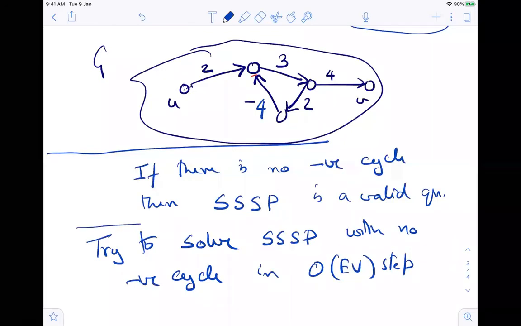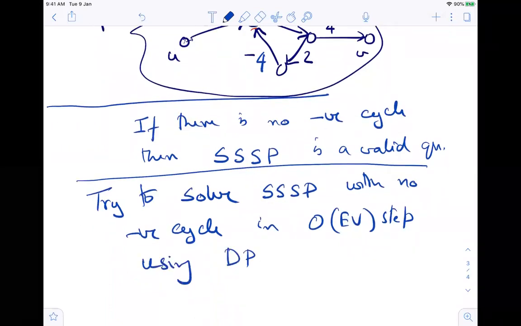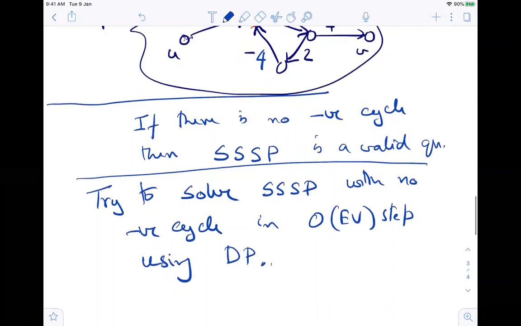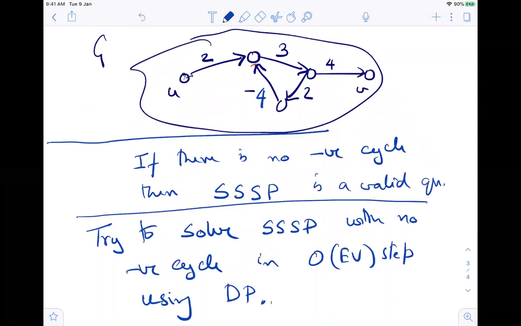And of course the hint is you can use dynamic programming. I was going to explain this one, but why don't you guys think about how to do it.